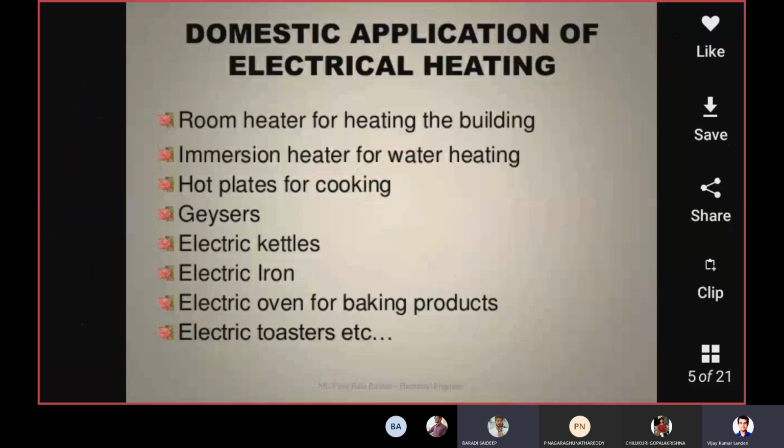These are the equipments generally used to make tea or coffee. In these kettles we pour sugar, water as well as tea powder, and switch on the supply. It prepares the coffee or tea for us. That is what we call an electric kettle. And the electric iron, as you all know, uses the application of electric heating. An electric oven for baking products, and electric toasters.